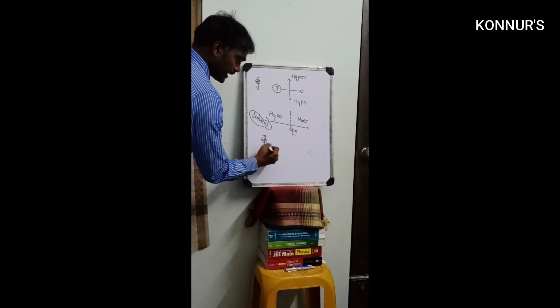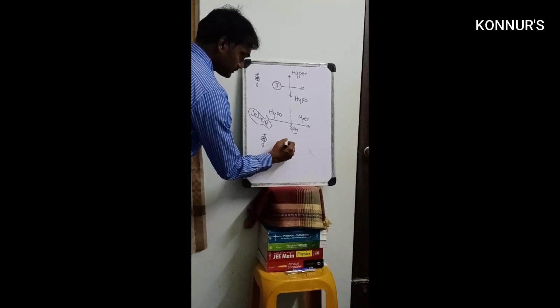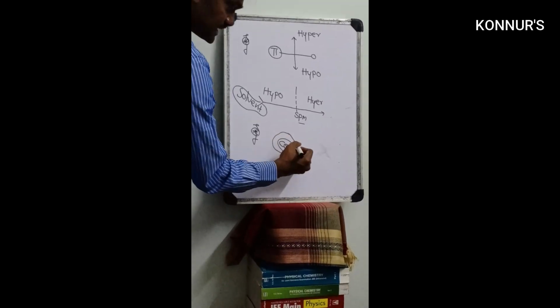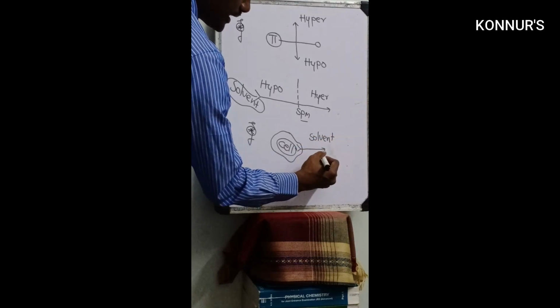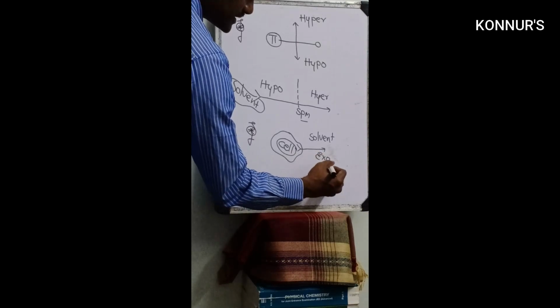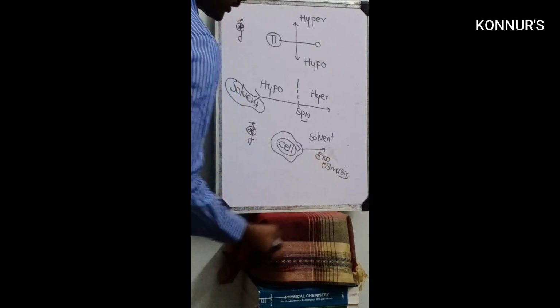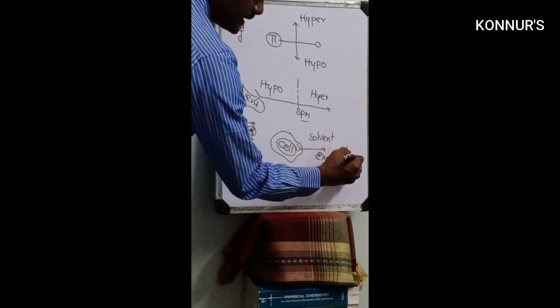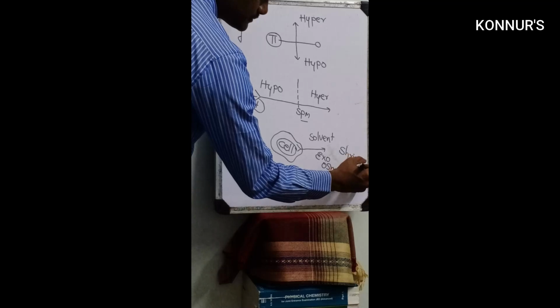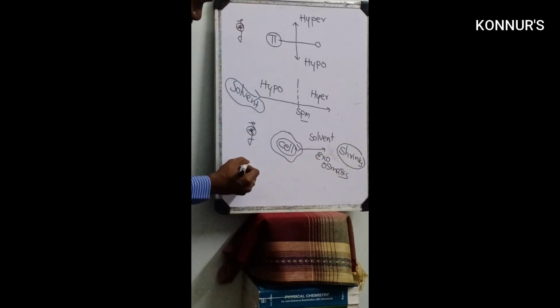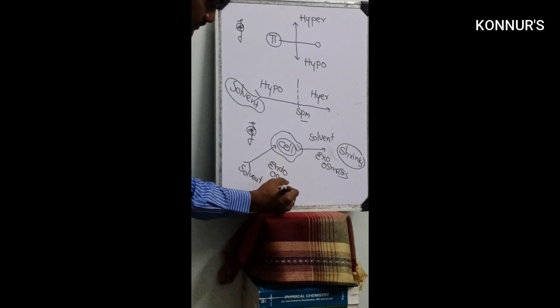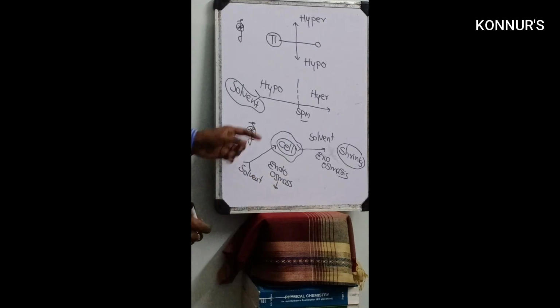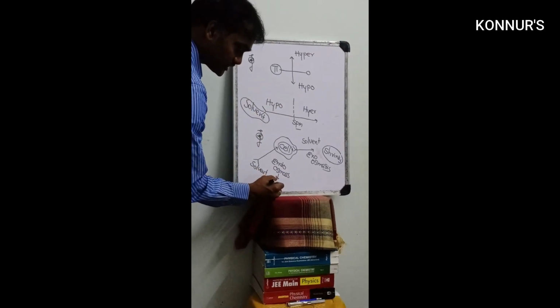Next, one more in biology, that is the cell. If the solvent is coming outside from the cell, it is called exoosmosis. If the solvent is coming outside, the cell will shrink. Suppose the solvent is going inside the cell, this is called endoosmosis. In endoosmosis, the cell size increases, so it is going to burst.